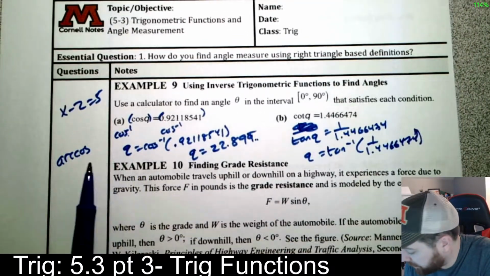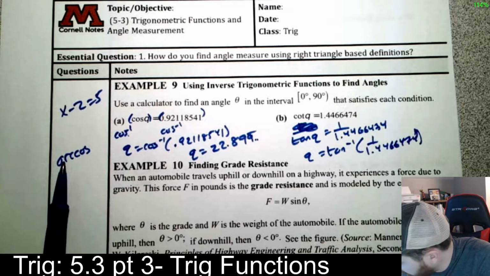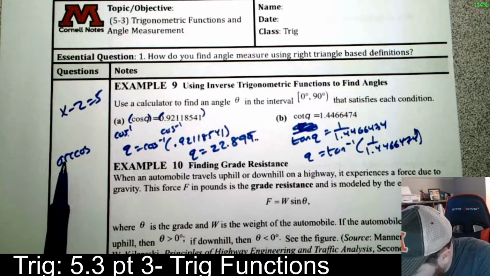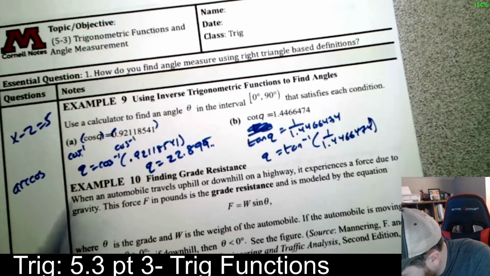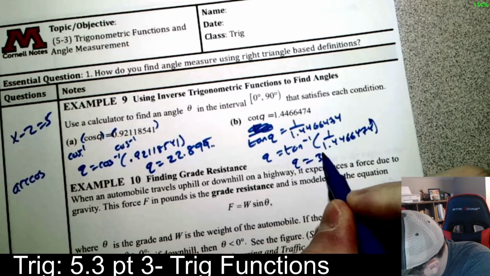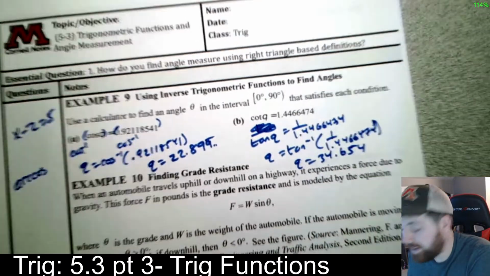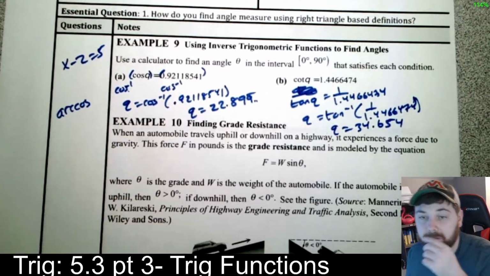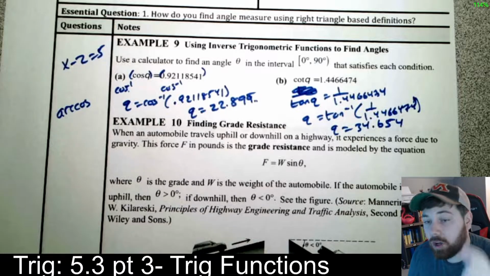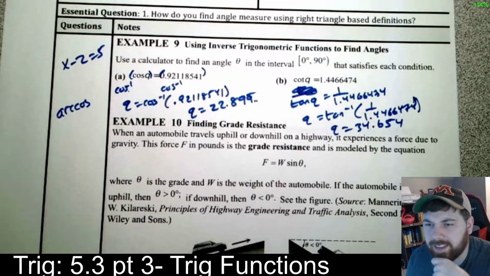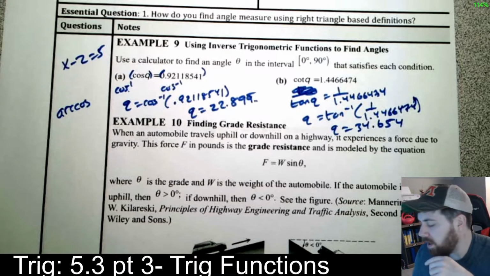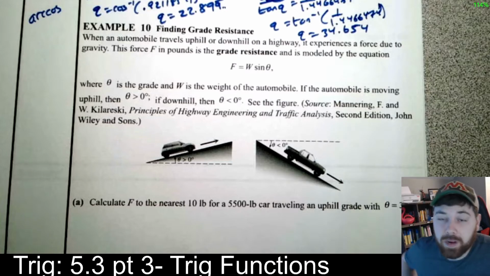So for me, I have to type in that whole thing: 1 divided by 1.4466474, enter, and then I push inverse tangent, and I get 34.654. Again, make sure your calculator is in degrees. That actually solves for the angle. The other ones we were solving for sides and whatnot, this actually solves for that angle. It's super useful. And then to finish up the section, we have an example problem, like an application.